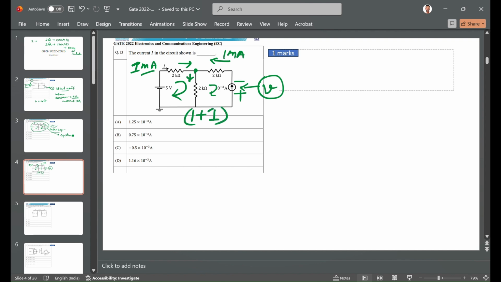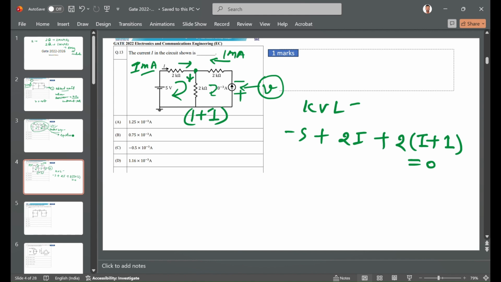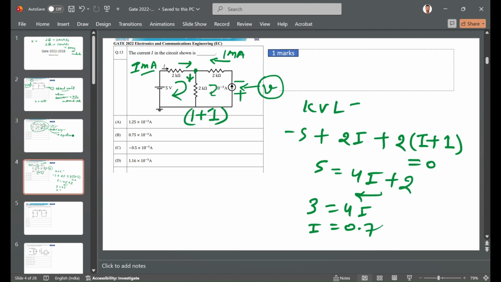So you just have to apply the KVL. Minus 5 plus 2I plus 2I plus 1. We are not noting the kilo or milli, because all of that is already taken care of. We are dealing with kilo ohm and milliampere. So if you solve this, 4I plus 2, if you take this side, 3, 4I, and I is equal to 0.75. This is in milliampere, because we already took milliampere.